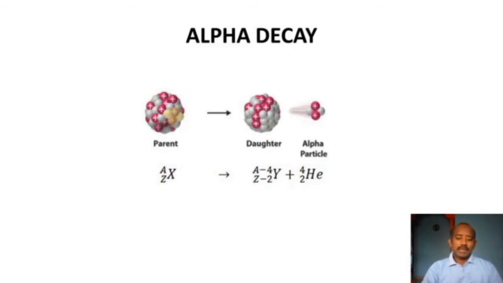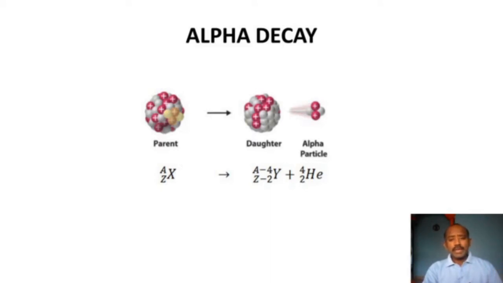In heavy nuclei, the mass number should be greater than 200, or in other words the atomic number should be greater than 82, for it to undergo alpha decay.